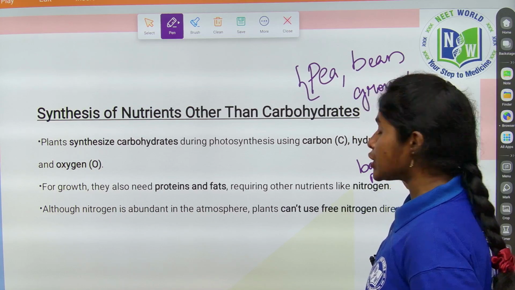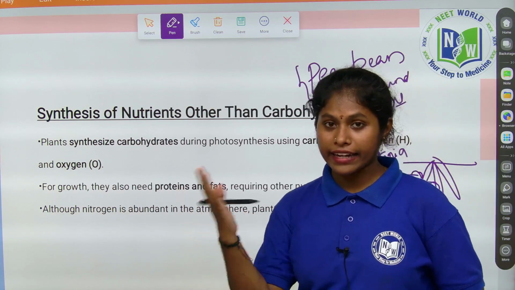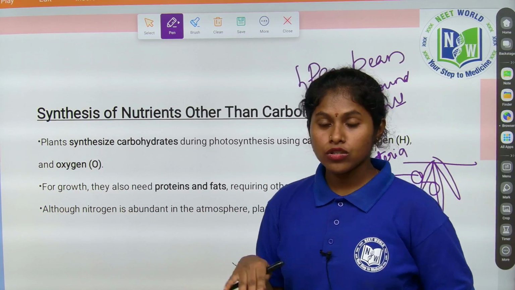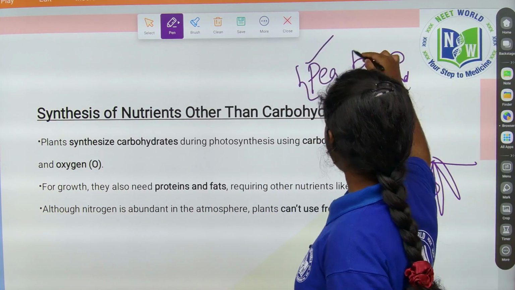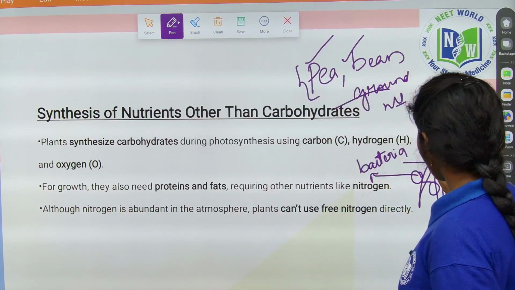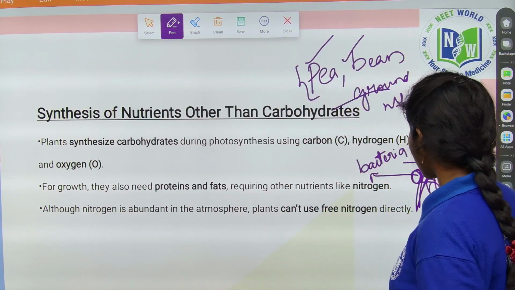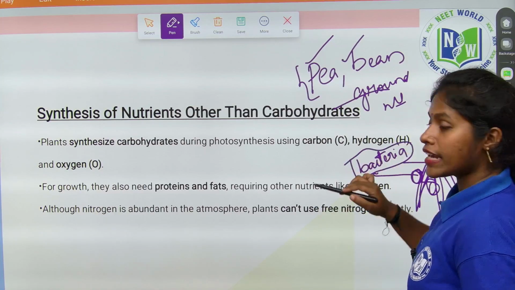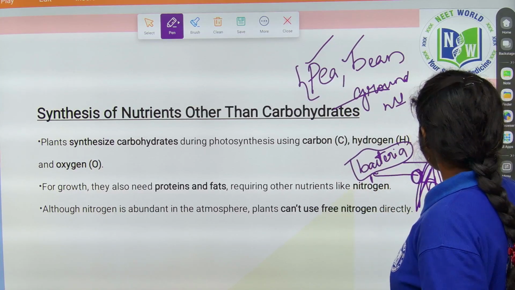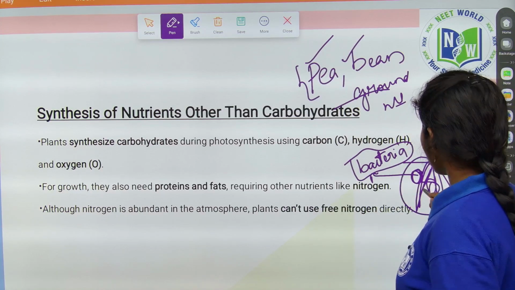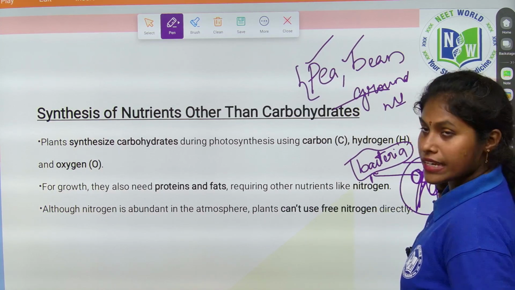We and plants don't have any mechanism that can directly use the atmospheric nitrogen, but bacteria have that. So in some plants like bean plant, pea, groundnut, these plants have that mechanism because their roots have ball-like structures called nodules. In the nodules, bacteria named rhizobium will be present. So these bacteria fix the nitrogen in the plants. So the nitrogen is utilized by the plants.